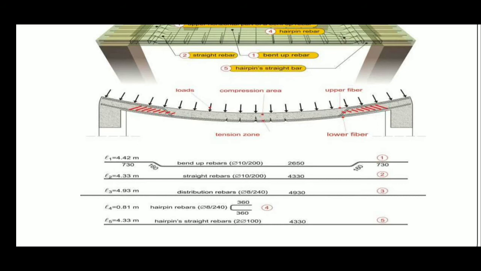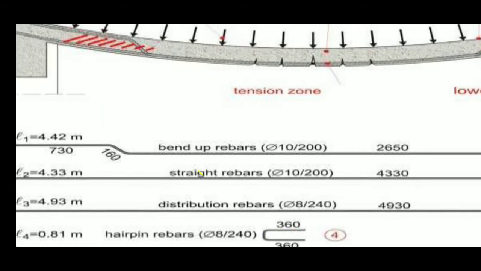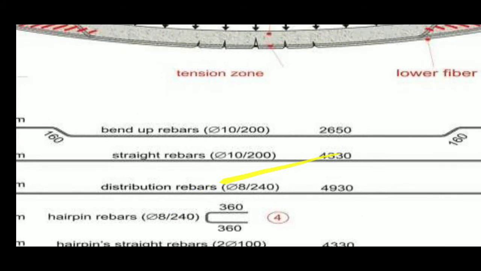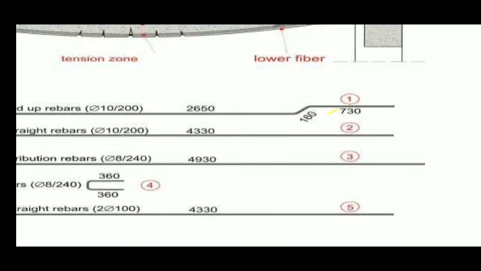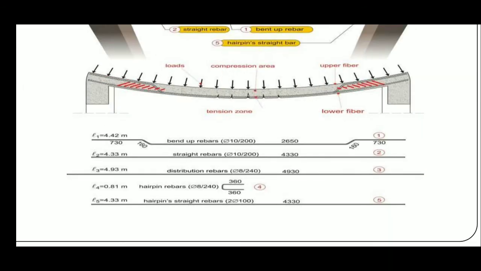Here, see the first diagram shows bent up bars, bent up on both sides. In the second bar, you can see it is bent up on one side, then the third is bent up on one side, and in the fourth bar it is only a straight bar. Then there is a hairpin, and a straight bar in the fifth bar.